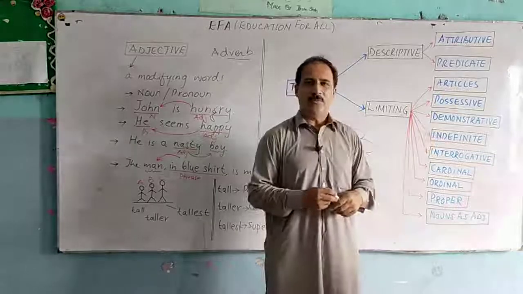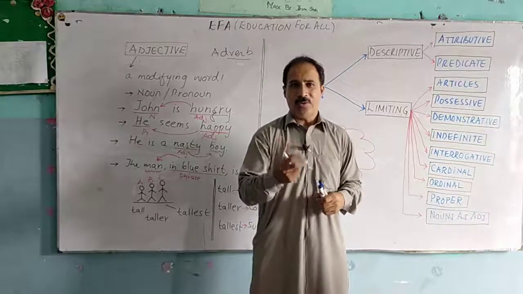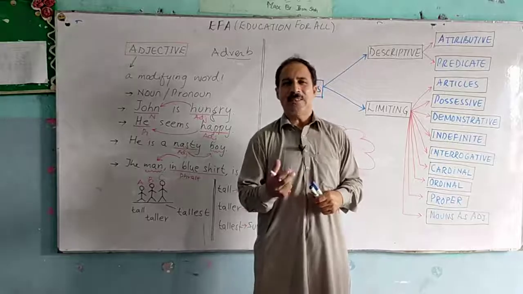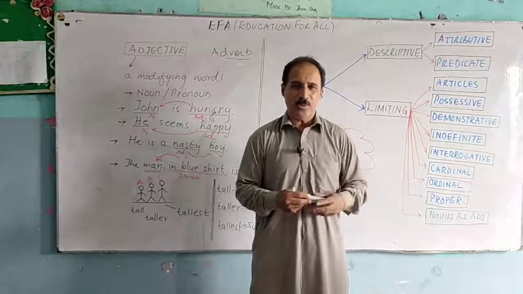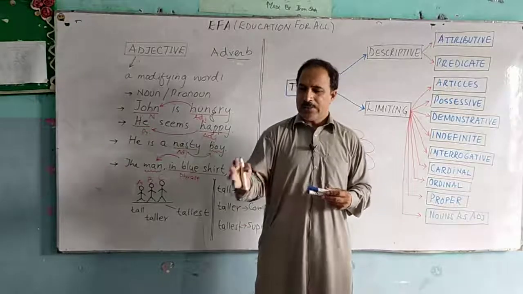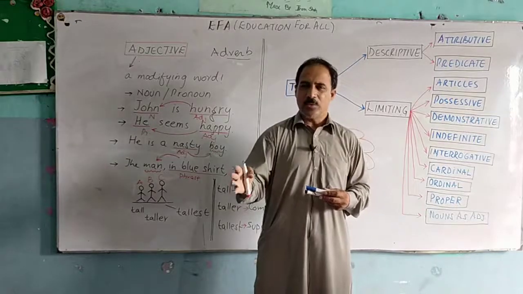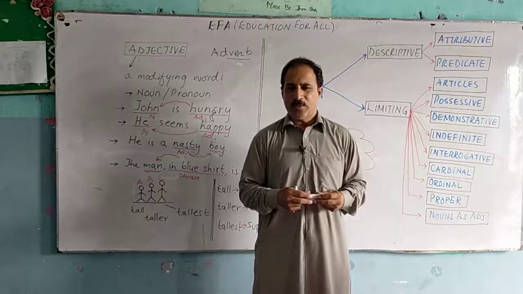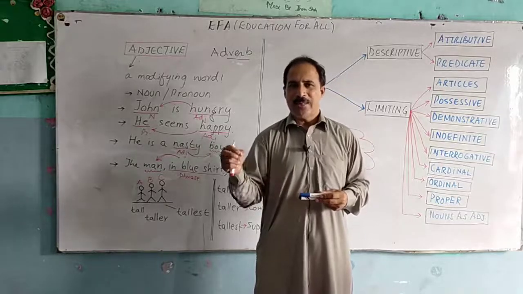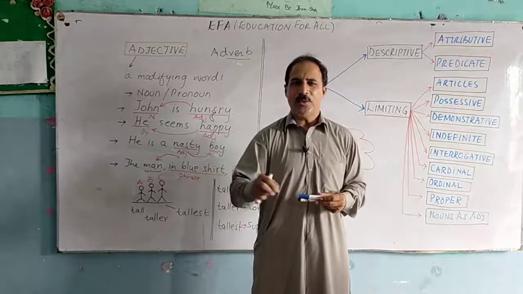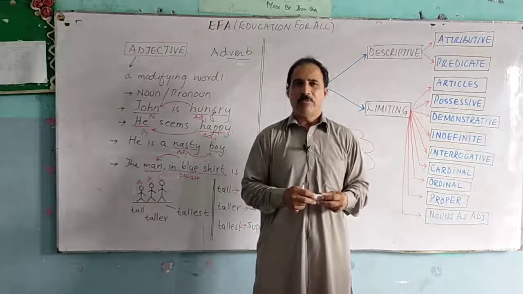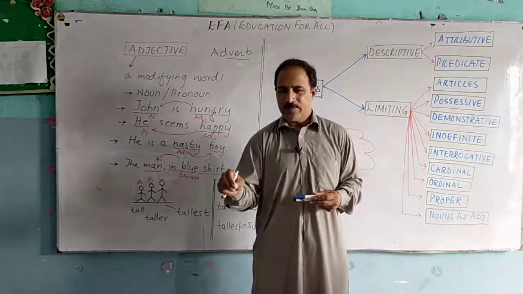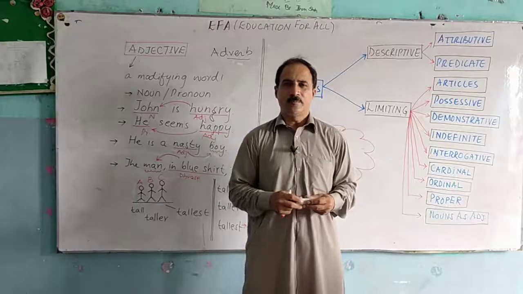Then demonstratives. Demonstratives, you know, this, that, these and those. These demonstrative pronouns can be used as adjectives. For example, this book belongs to me. So this book means that this is adding to the information, adding to the meaning of the noun. Which book are we talking about? This book, not that book.